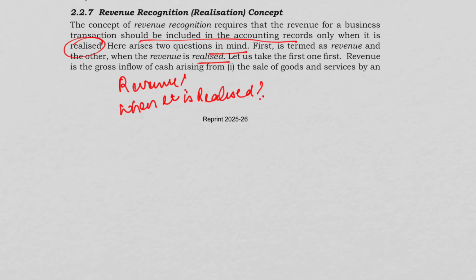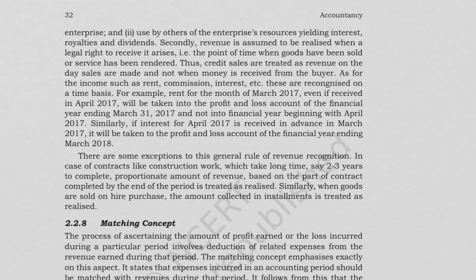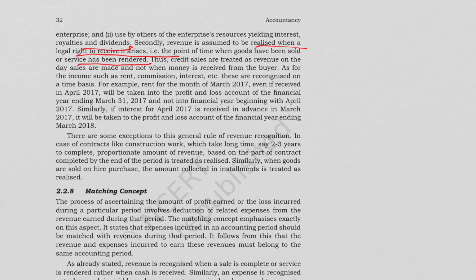Revenue is the gross inflow of cash arising from the sale of goods and services by an enterprise and the use by others of the enterprise's resources yielding interest, royalties and dividends. Secondly, revenue is assumed to be realized when the legal right to receive it arises. That is the point of time when goods have been sold or services have been rendered. The main thing to remember is that revenue is recognized at sale and not when cash is received.